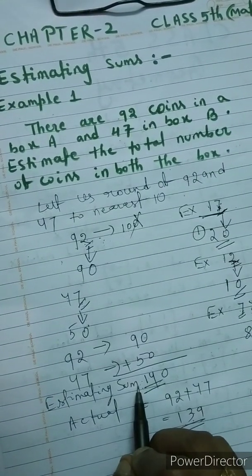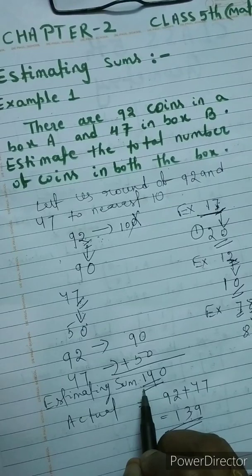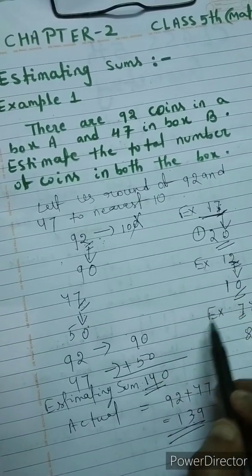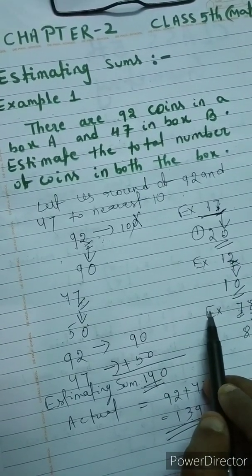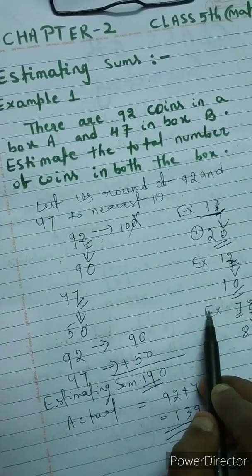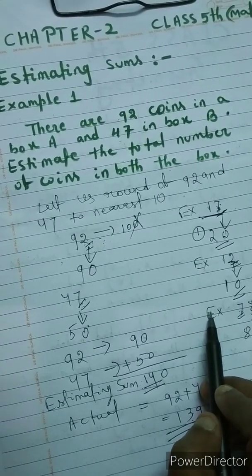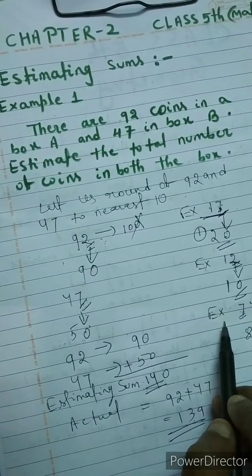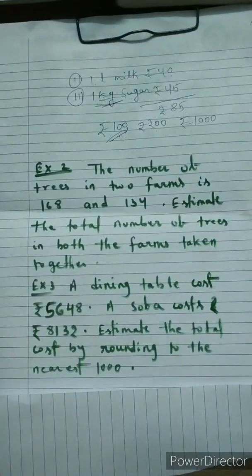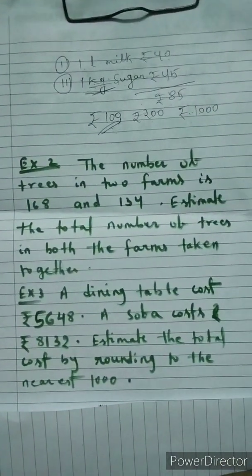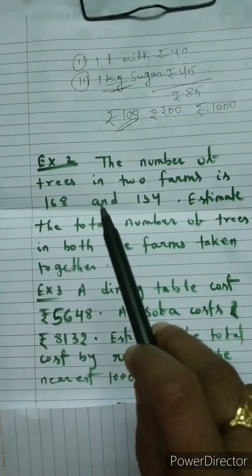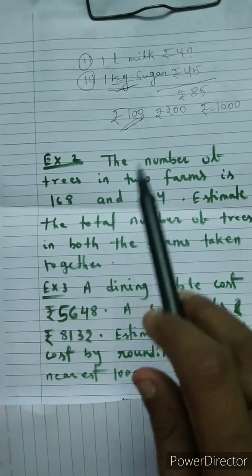Okay children? I hope you can understand. If you cannot understand rounding off, children, don't worry, I will explain again. No problem. Simply write in the comment box. Children, I am giving you 2 examples. One number I already explained.